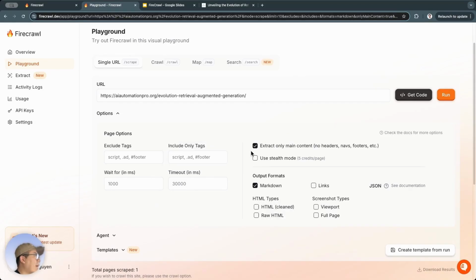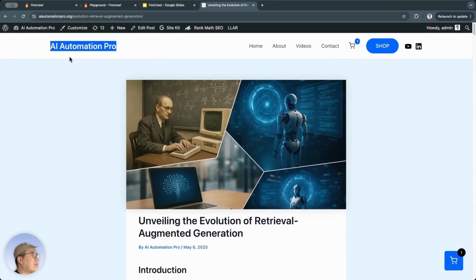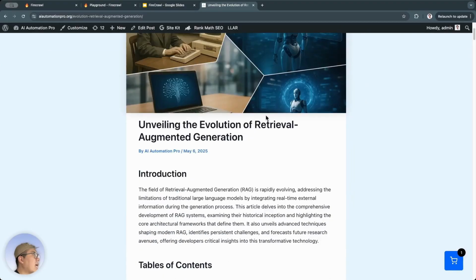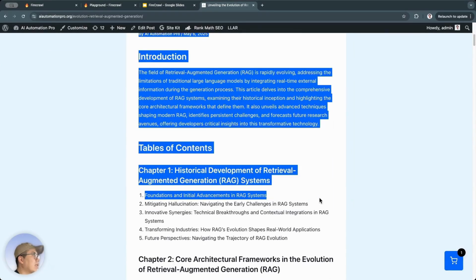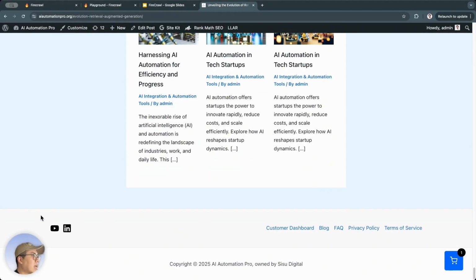Alright, on the right side here, this is what we should select, which is to extract only the main content. There won't be a header, navigation, menu, and footer. What does this mean? When I come here, this part is the header. The entire top section is the header. This part is the navigation with a menu and other elements. This is the main content of the website. This is the real main content that we want to scrape, and down here is the footer.